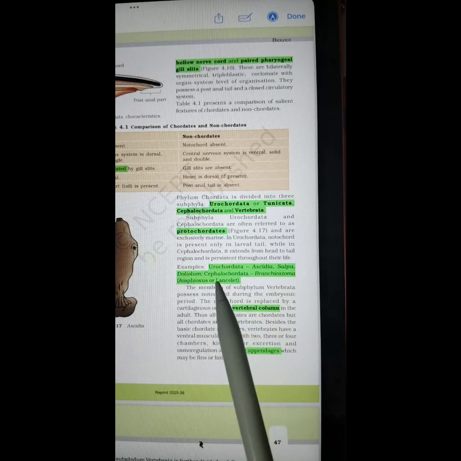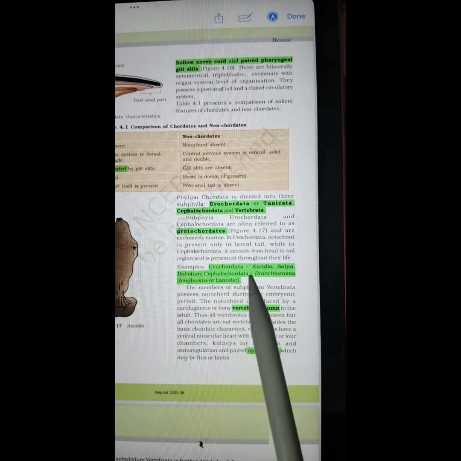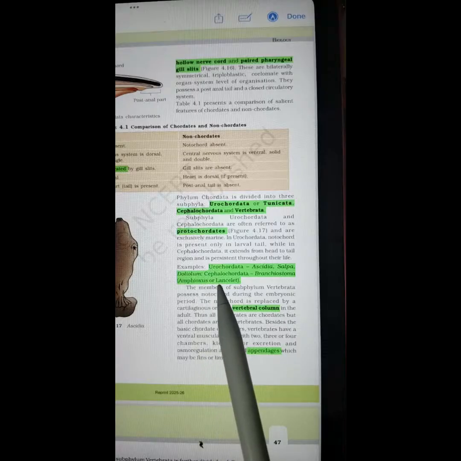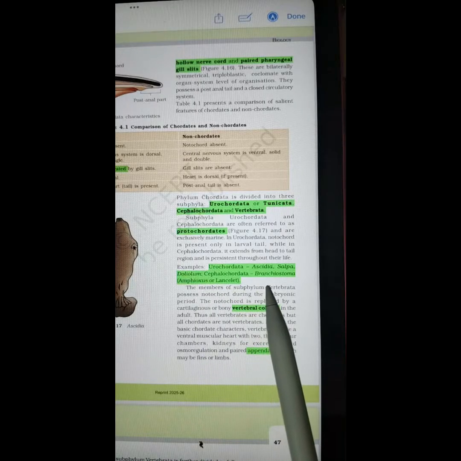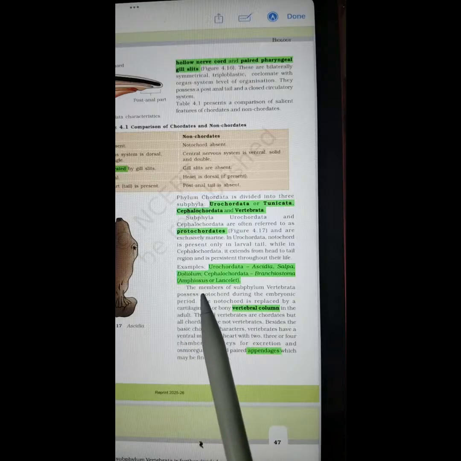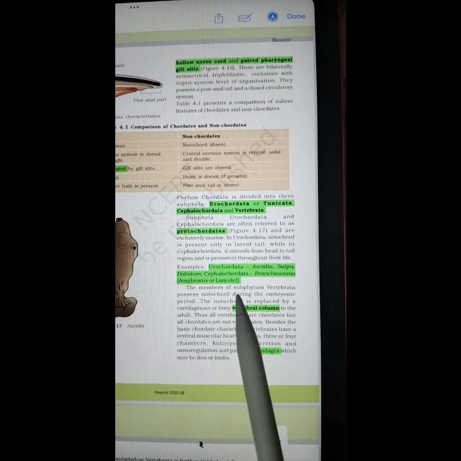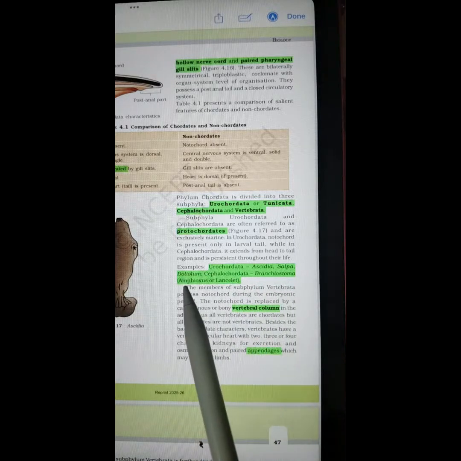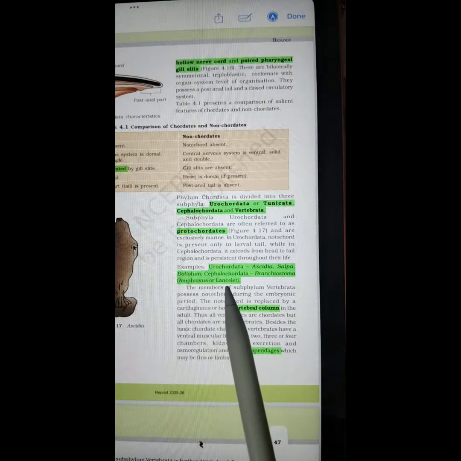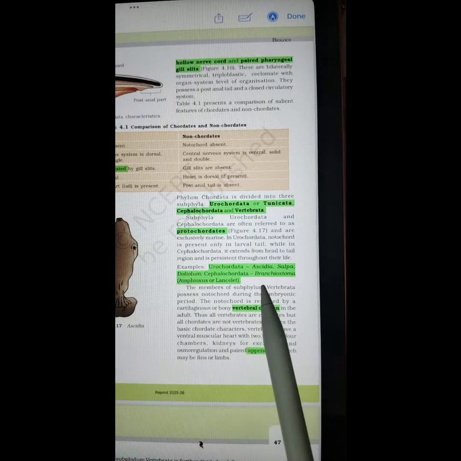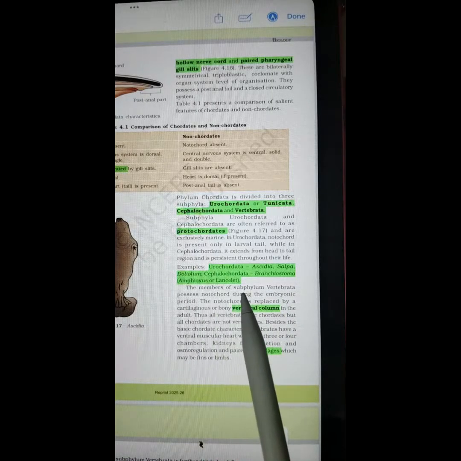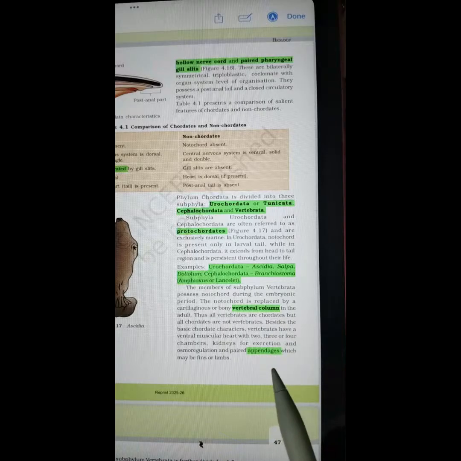The members for Urochordata are Ascidia, Salpa, Doliolum. For Cephalochordata, the members are Branchiostoma, Amphioxus, or Lancelet. Once again, for Urochordata, the members are Ascidia, Salpa, Doliolum. Cephalochordata: Branchiostoma, Amphioxus, or Lancelet.